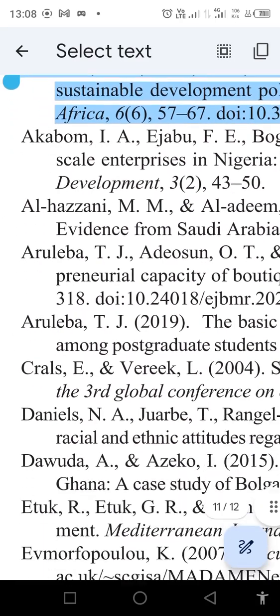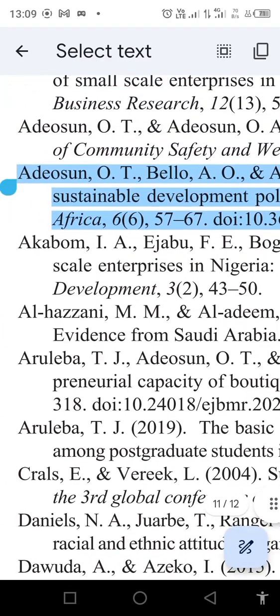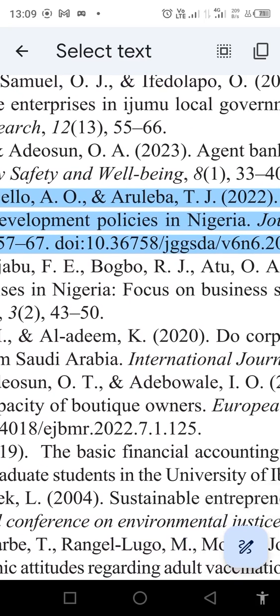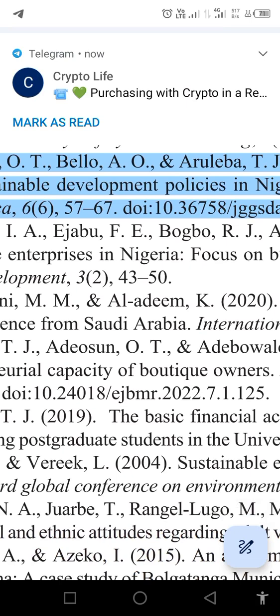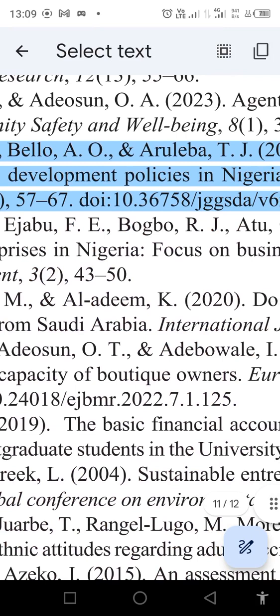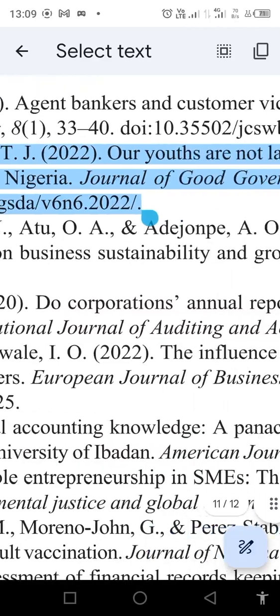Now, assuming we have four or five authors, it's going to be Adeosun, comma, O T, full stop, comma, Bello, comma, A O, full stop, comma, Aruleba, comma, T J, full stop, comma, Ejabu, comma, F E, full stop, comma, Bogbo, comma, R J. When we want to introduce the last author, that's when we use the ampersand, and then we write the surname, the initials, and the full stop, followed by the year.